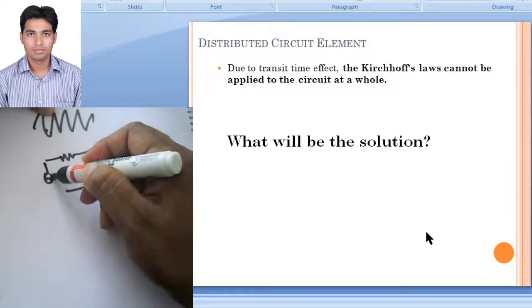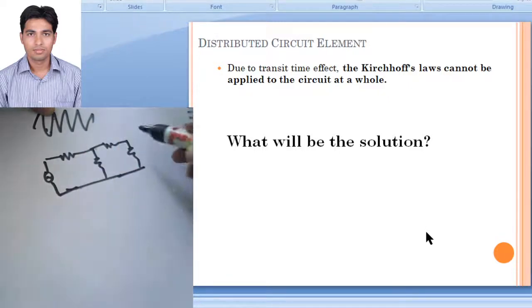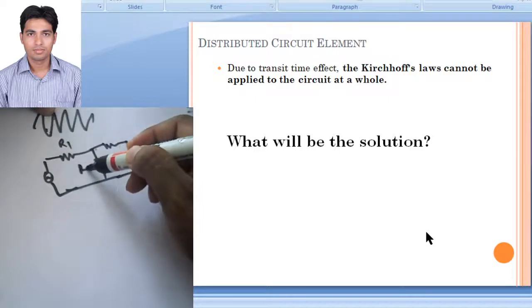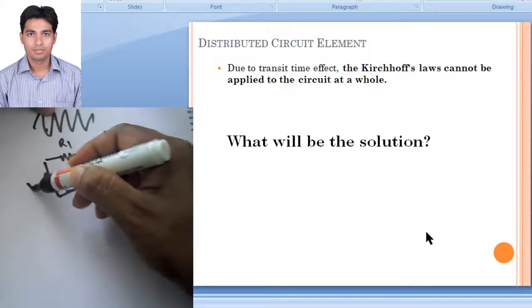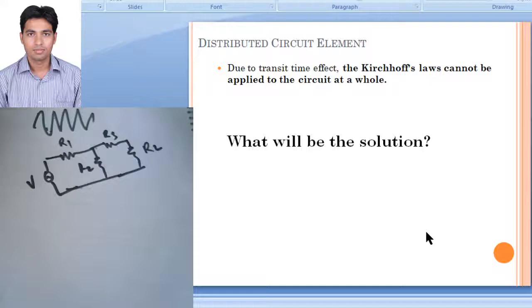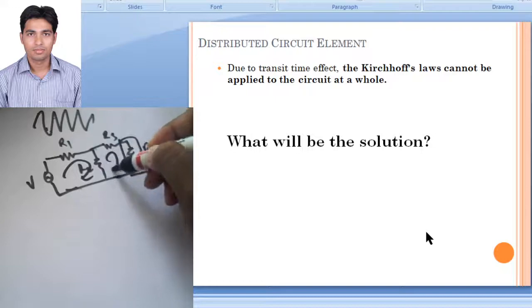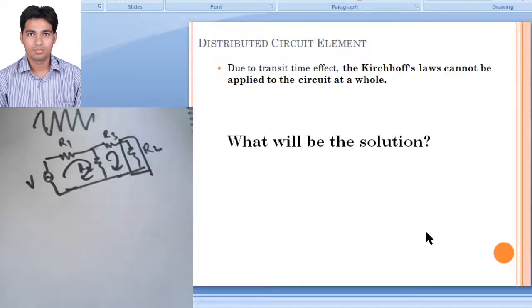Let us take this is our RL, this is R1, R2, R3, and this is the voltage V we are applying. If we want to find the voltage or current across the load resistance, we can simply apply Kirchhoff's current law and voltage law, and find the voltage or current whatever we require at the load end.